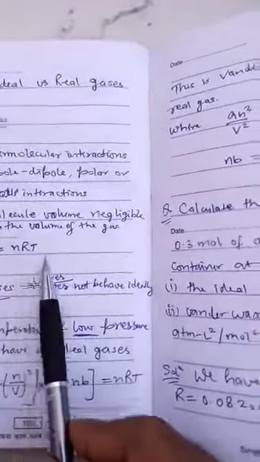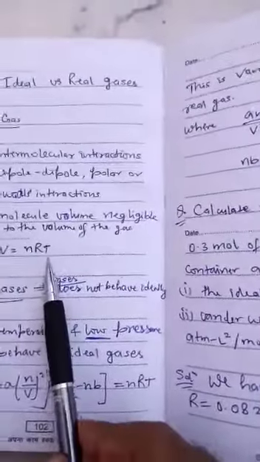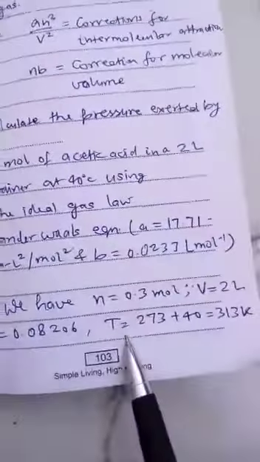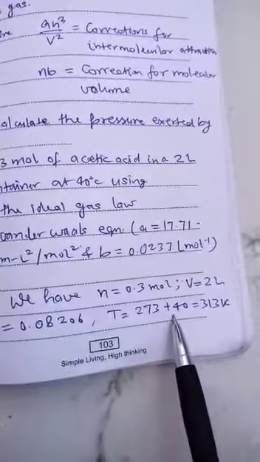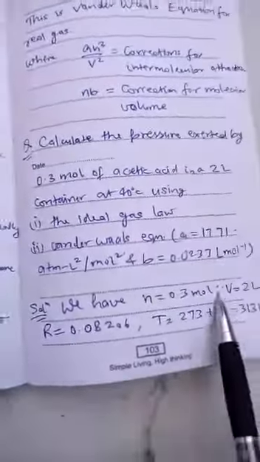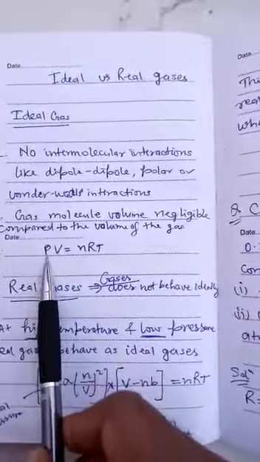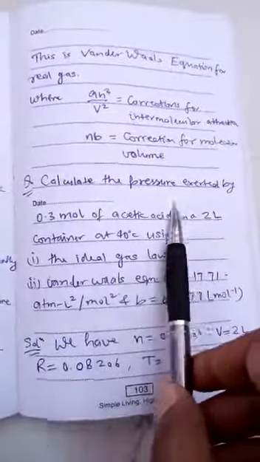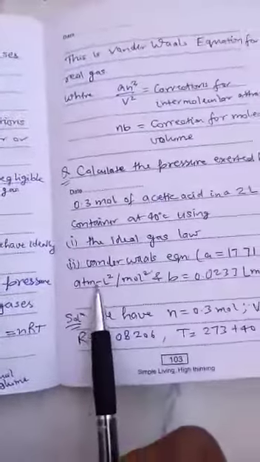Now R is the gas constant. We know its value is 0.08206, and T is also given here in degrees centigrade, 40 degrees centigrade. When we convert it to Kelvin, 273 plus 40 is equal to 313 Kelvin. So if we put these values in this equation, we will calculate the value of P, means the pressure exerted using the ideal gas law.